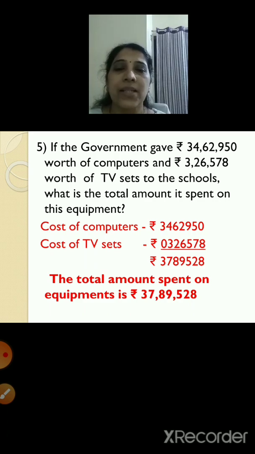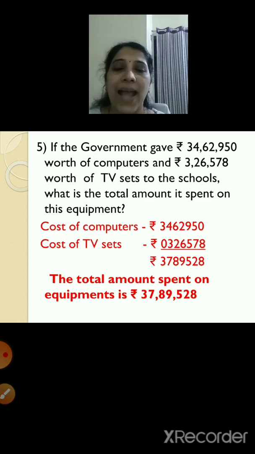Now TV set 3,26,578. So 8 in the units place, 7 in the tens place, 5 in the hundreds place, 6 in the thousands place, 2 in the 10,000s place, and 3 in the lakhs place. I have written 0 below 3 so that you don't miss it. You will have no problem while solving the sum.